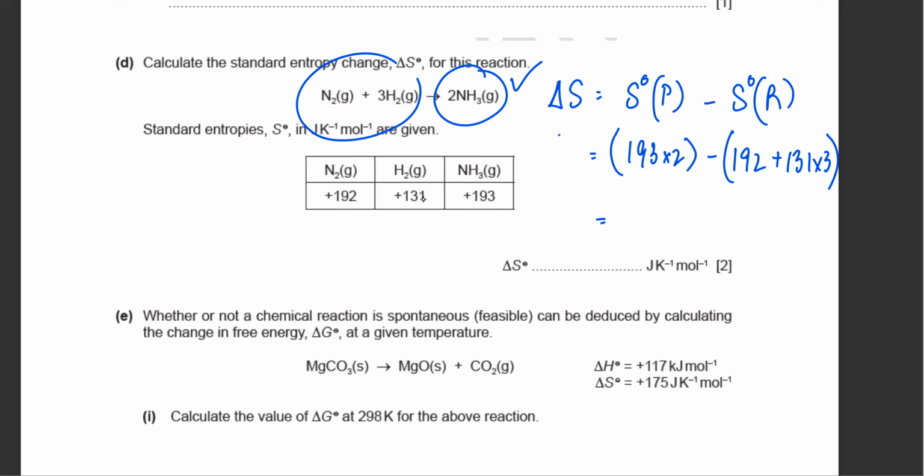Yes, sir. Minus 199. So minus 199, and that's in joules per Kelvin per mole. So remember, the unit for entropy is always given in joules per Kelvin per mole.